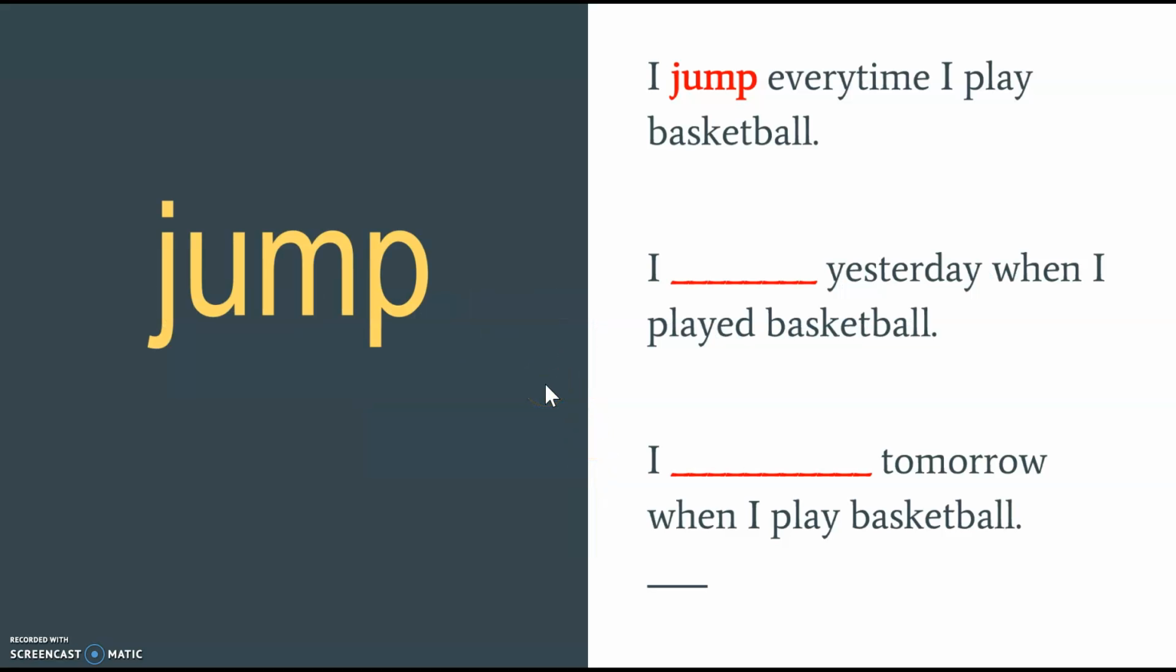So jump, that's a present tense verb. I jump at recess. Okay, I jump every time I play basketball. So we want to make it be past tense, which means I already did it. And the clue to that is the word yesterday in my sentence. I did it yesterday. So I jumped yesterday when I played basketball. Jump with ed. I jumped yesterday when I played basketball.